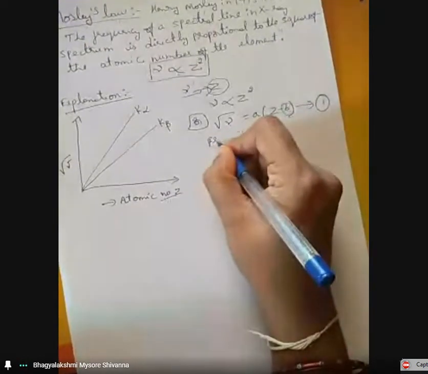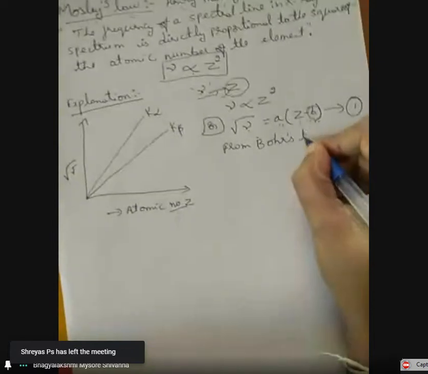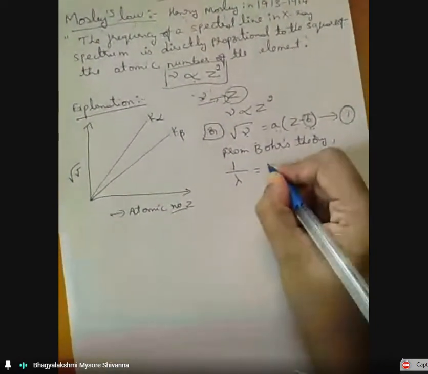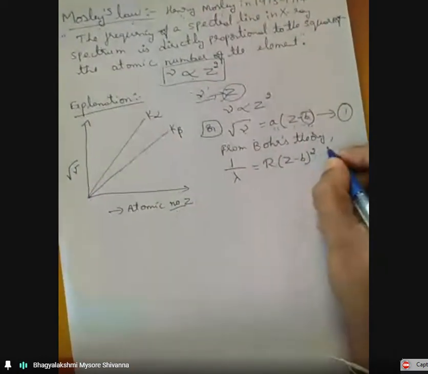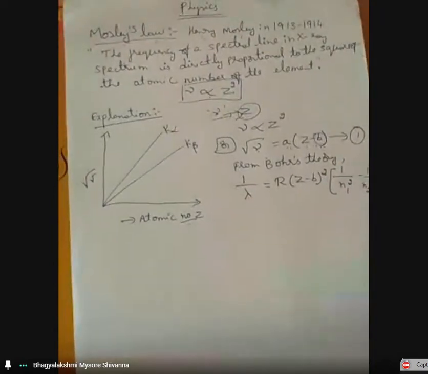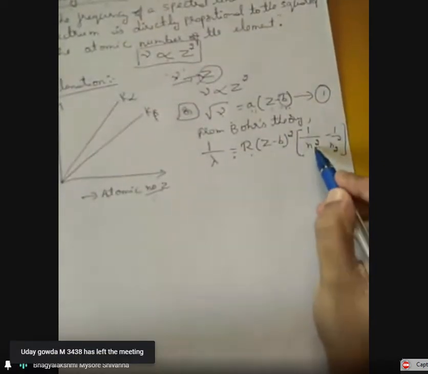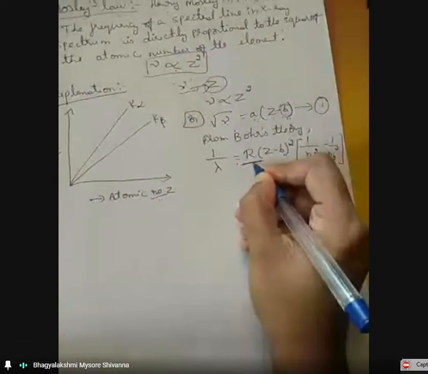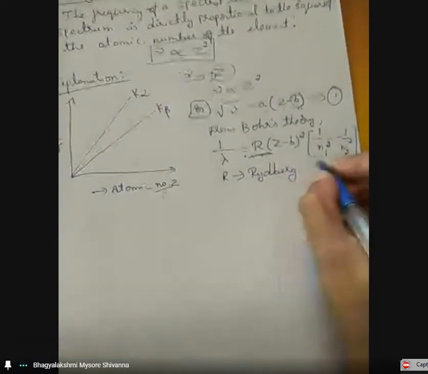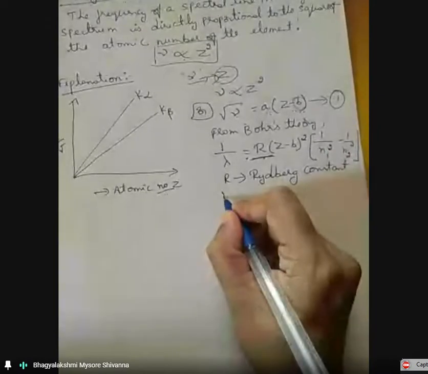So from Bohr's theory, 1 by lambda is given by R into Z minus B whole square into 1 by N1 square minus 1 by N2 square, where R is the Rydberg constant.